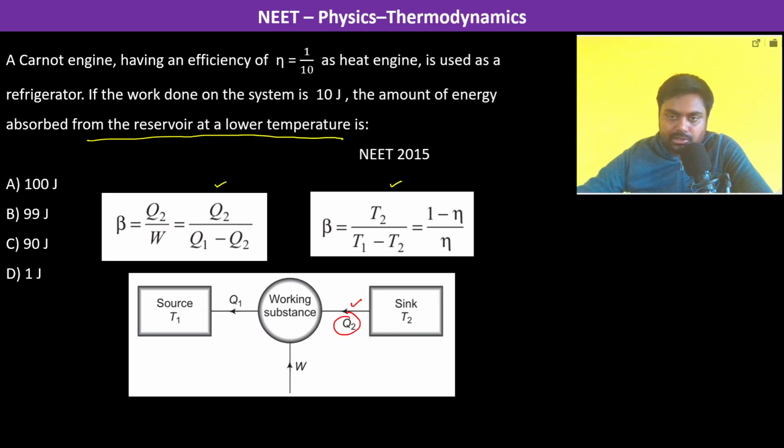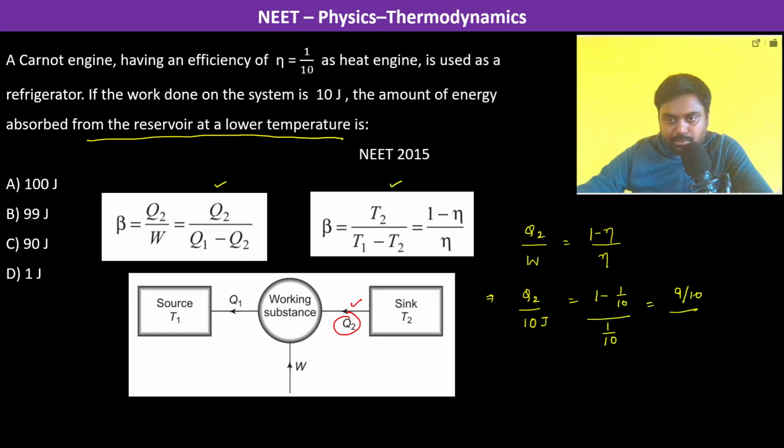So therefore we have Q2 divided by the work done is equal to 1 minus eta upon eta. So therefore Q2 upon 10 joule is equal to 1 minus eta, which is 1 by 10, divided by eta, which is again 1 by 10. So this is 9 upon 10 divided by 1 upon 10. So therefore Q2 becomes 9 into 10, which is 90 joules. So therefore the answer is going to be C.